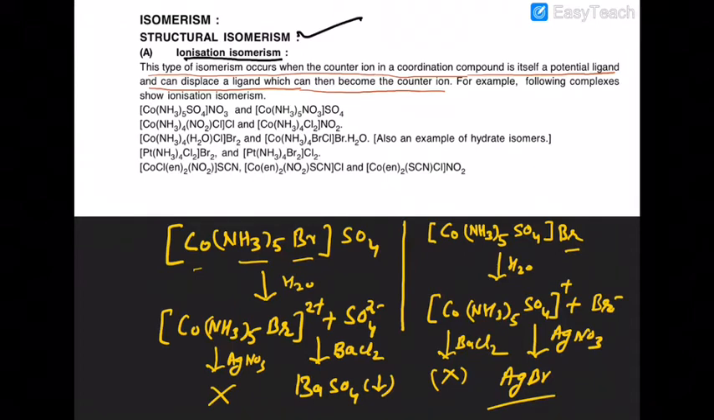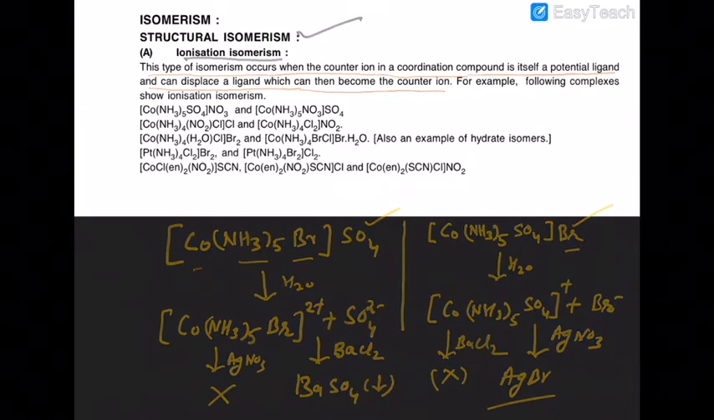So here you can see that different ions are given by compounds having the same molecular formula, but they have different counter ions outside the coordination sphere. In the first case, the counter ion is sulfate. In the second case, the counter ion is bromide. In the first case, bromide does not undergo ionization, only sulfate will. Similarly, in the second case, only bromide can undergo ionization, and sulfate does not ionize.